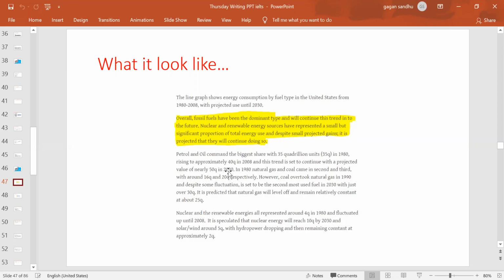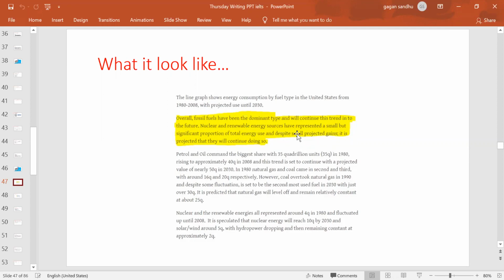So they just picked the overall message from the whole piece of information in the graph, that fossil fuels will be the dominant type, and they will continue this same trend into the future as well. Then they describe the whole thing in the third paragraph with the units and the years, and they classified each of the fossil fuels and the trend for each, right? And then come nuclear and renewable energy. They mentioned that nuclear and renewable energy sources represented a small but significant proportion of total energy use, right?